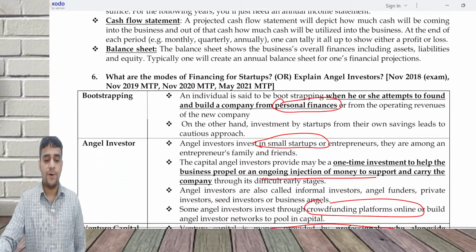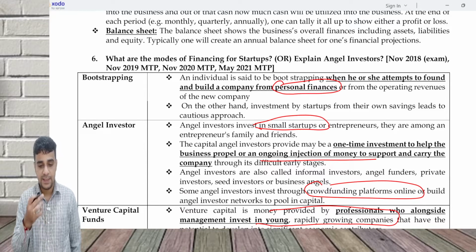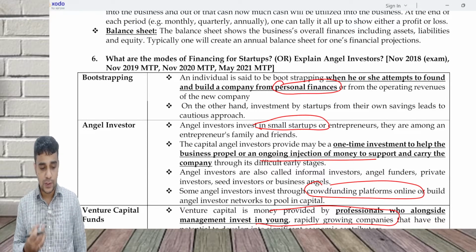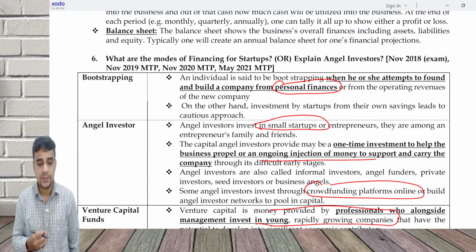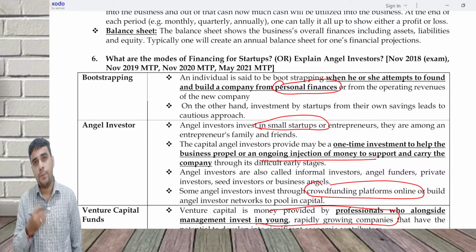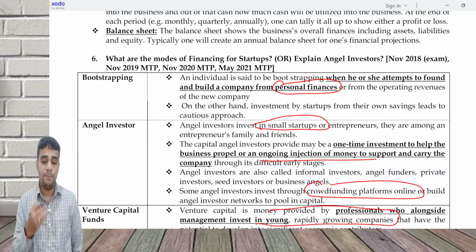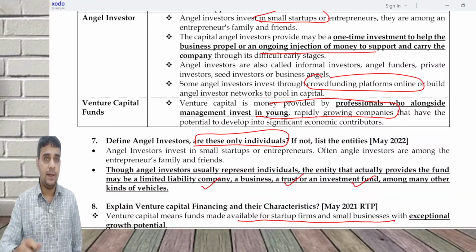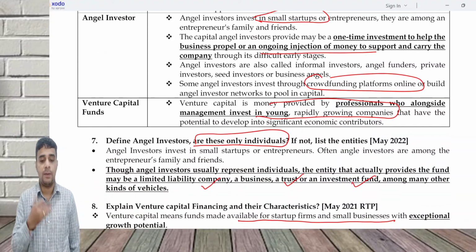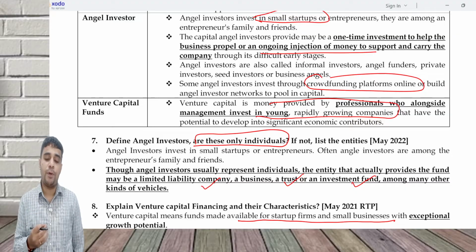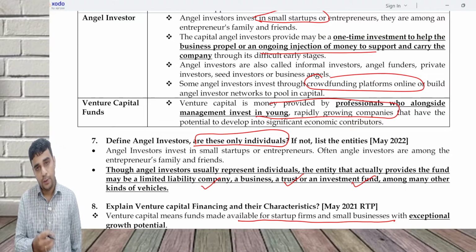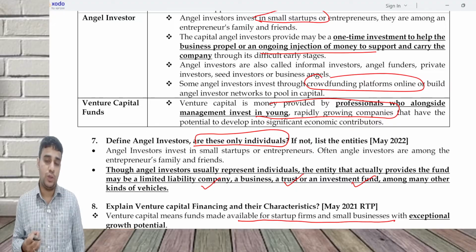Modes of financing for startups: bootstrapping. Bootstrapping is basically raising money from your own sources. Angel investors are basically entrepreneurs, family and friends. Mostly these people invest in a lot of small startups. A venture capital fund is basically like a mutual fund which invests in multiple companies. They invest in companies which have rapid growth expansion, rapidly growing companies.